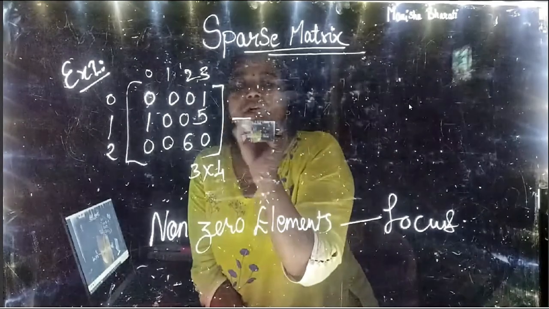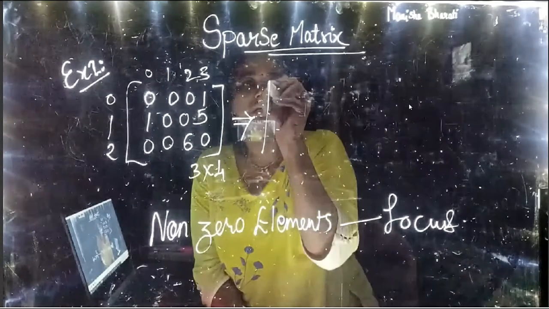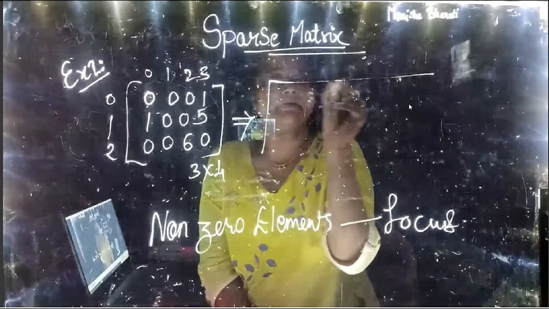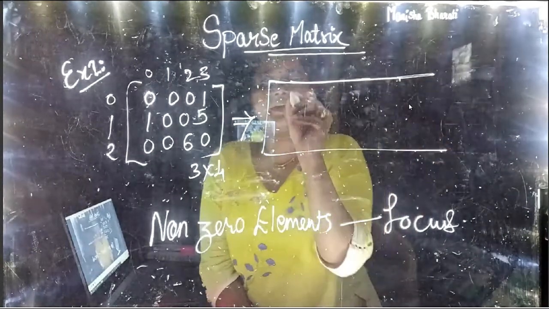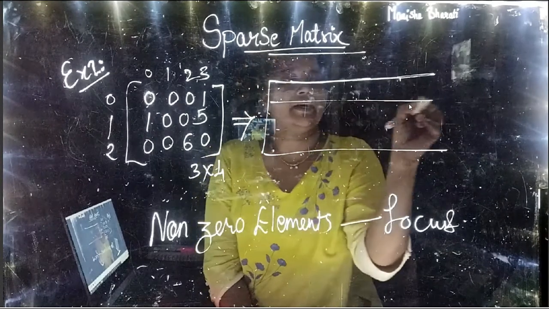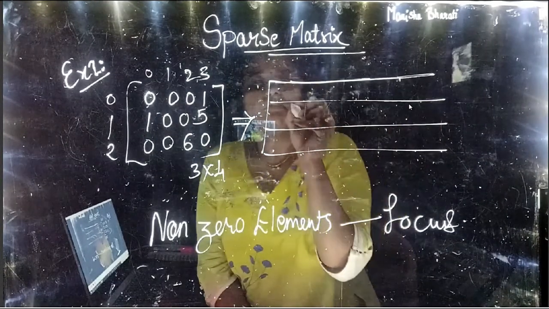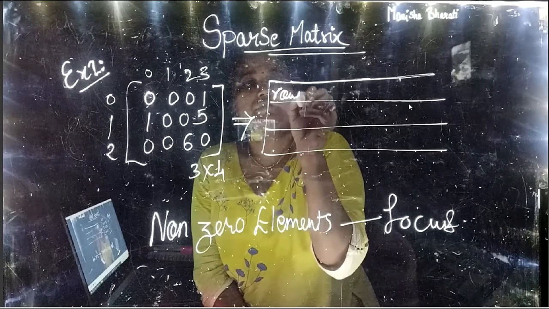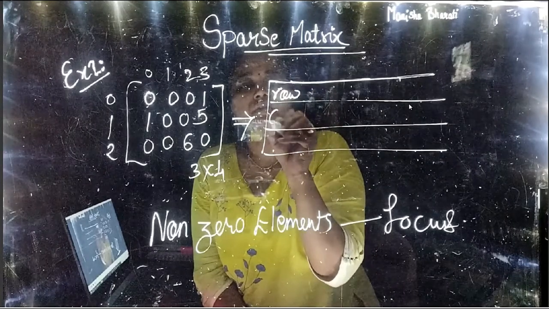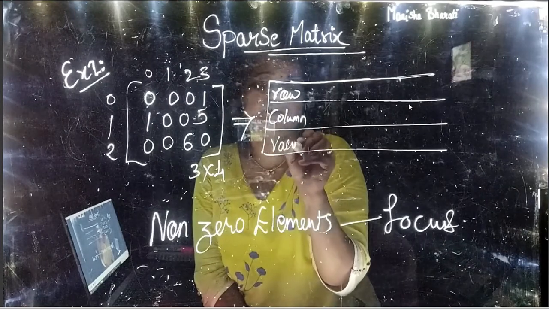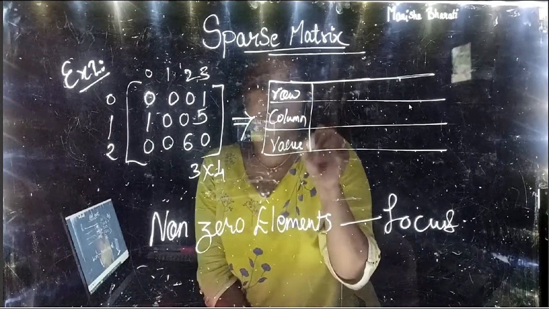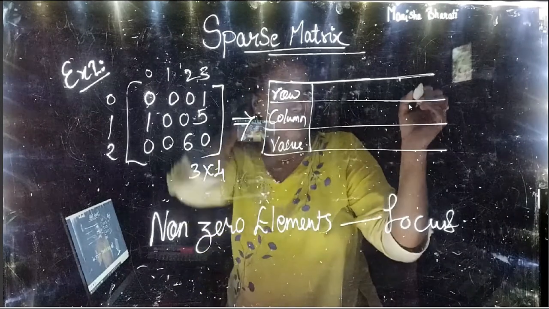Okay. So how? You know that we are always using the triplet, right? So the first will hold row, the second will hold column, and the third will obviously be the value. Okay, so these are the triplets. So let us start with the first element.